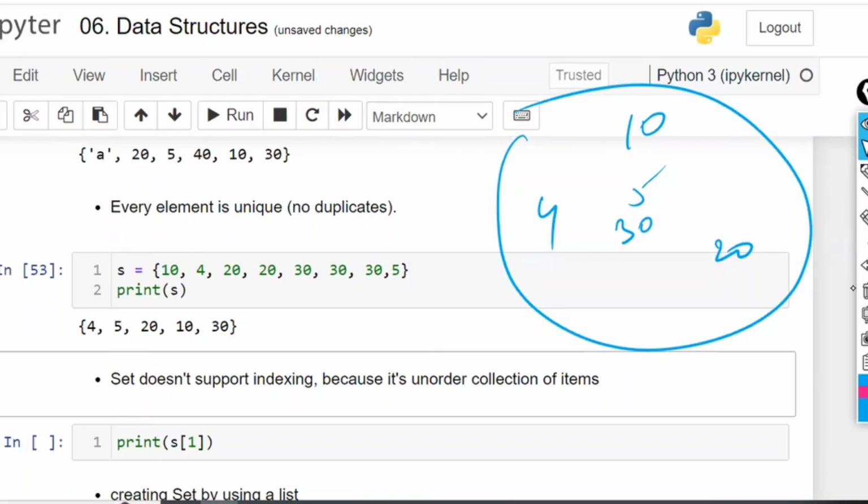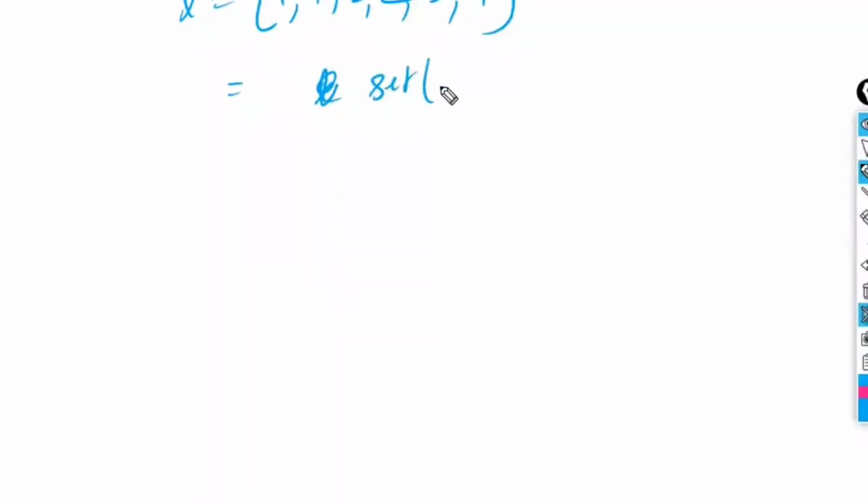Sir, let us assume there is a list, L, of 1, 1, 2, 2, 3, 4. And I want to remove the duplicates and bring the result back as a list only. Now what I am going to do is list of set of L. Set of L is going to convert it to the set 1, 2, 3, 4. Again, list of set of L.